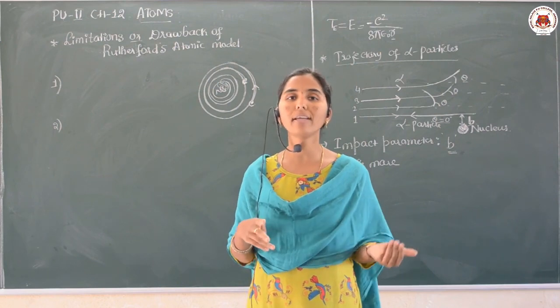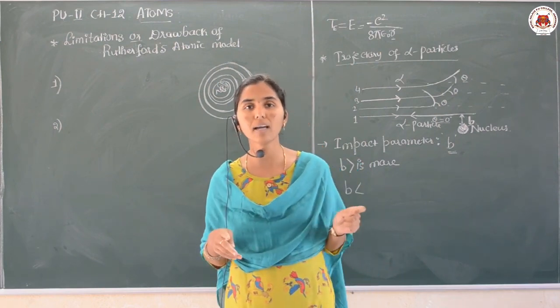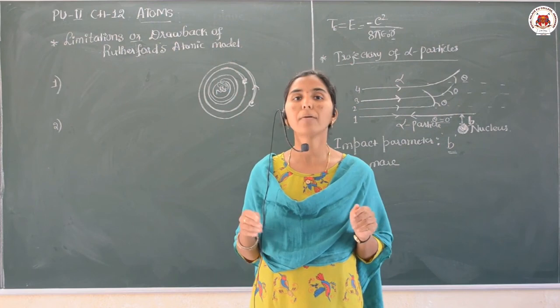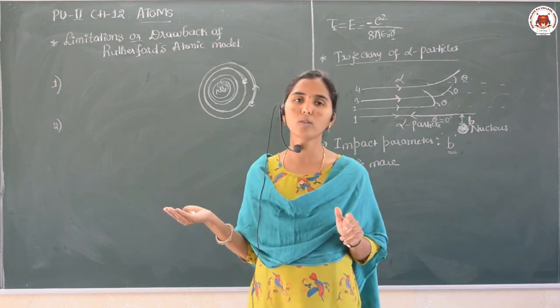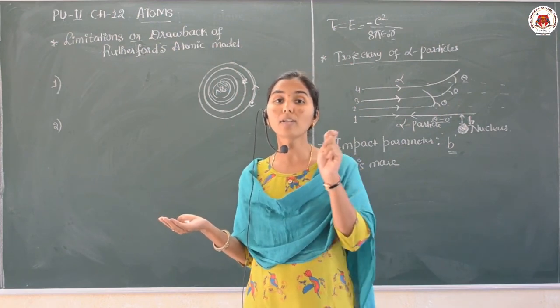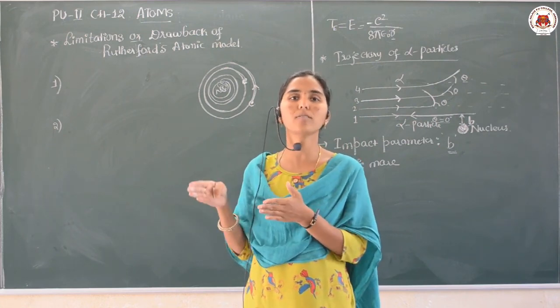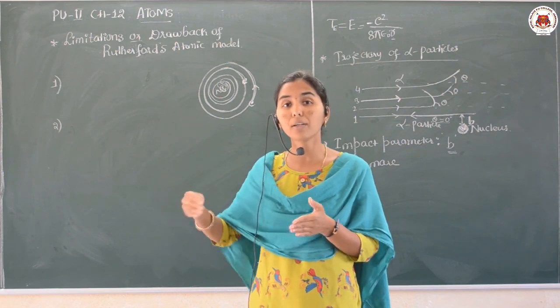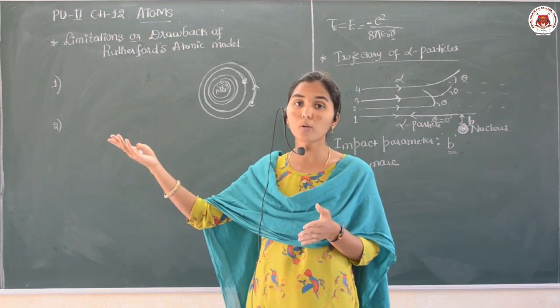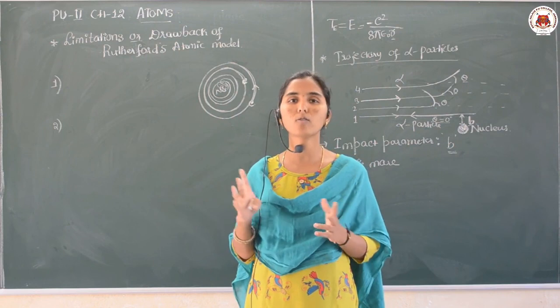There he explained the line spectra and the stability, but Bohr also failed to explain the atomic spectra for complex atoms. He explained only hydrogen and hydrogen-like atoms, but for complex atoms or ions, there also it fails.